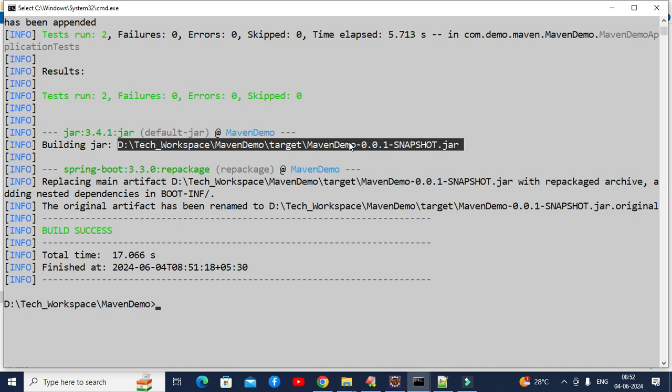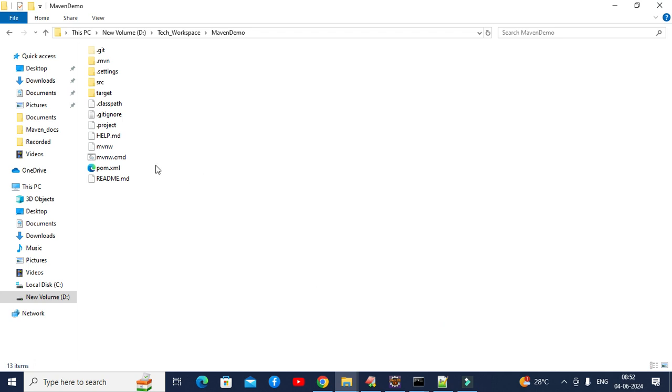What is the naming pattern? From where is Maven picking this naming? I will try to explain each and everything. Let me go to the target folder. Okay, go to maven demo. Let's see whether target is created or not. Target, it is created here.